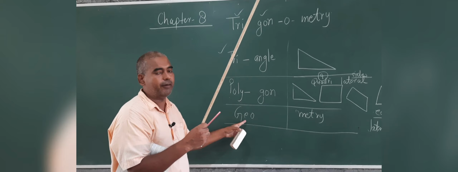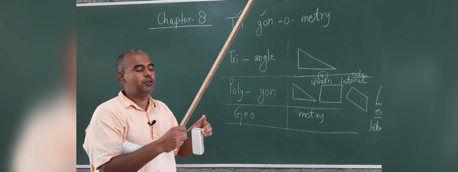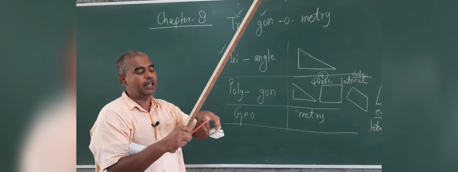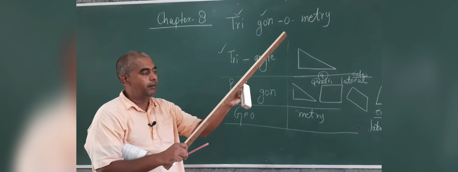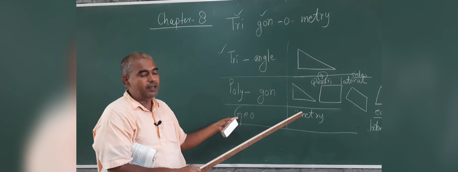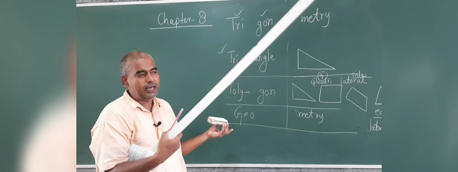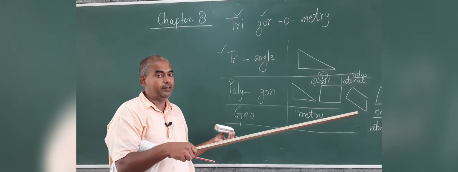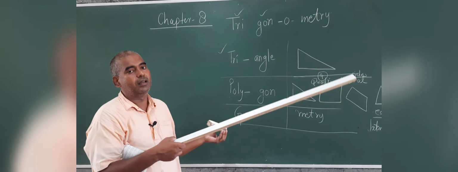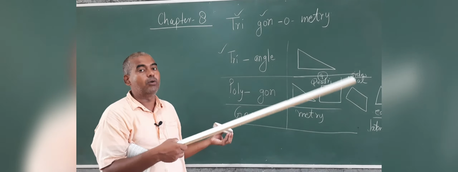Measure means geometry. And after the measurement, you have to write its value, like the length of this pen. So geometry is the measurement, and when the geometrical length is written in terms of numbers, digits, that is called arithmetic, or ankganit.